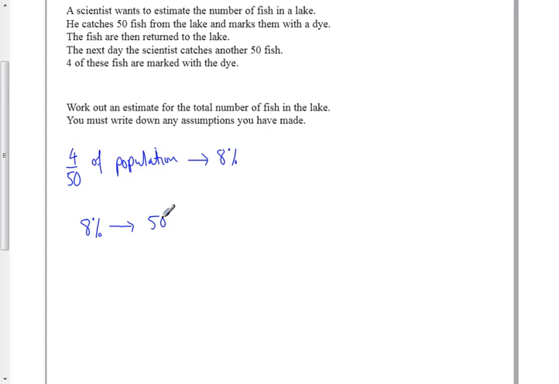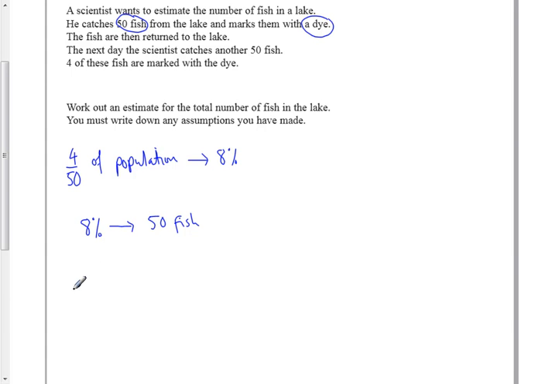Well, that 8% represented 50 fish, because the scientist had put 50 fish with dye in it in the first place. But we know that's 8% if our sample represents the whole population. So 8% equals 50 fish. We can go down to 1% or whatever we want to do.